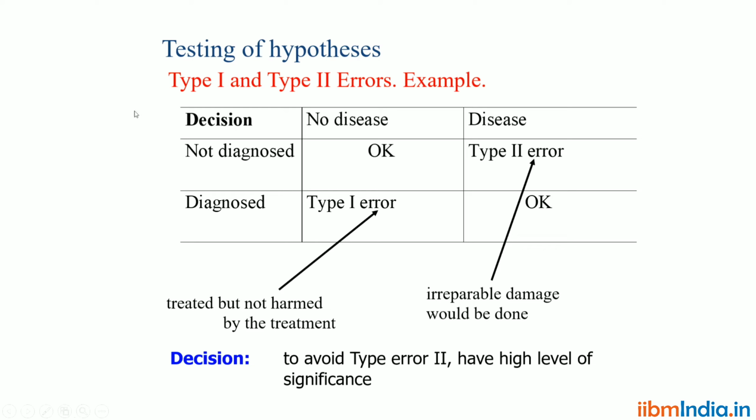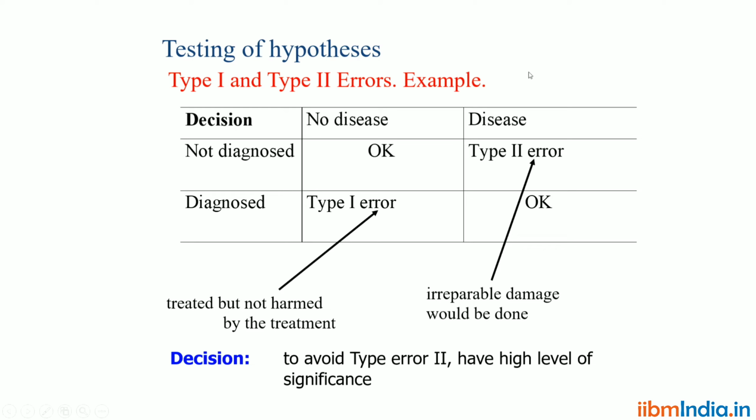So he is taking all the diagnosis treatment. His assumption is wrong. Actually, he has a normal fever only, but he assumed it is COVID and is taking all the diagnosis treatment. That is type 1 error.